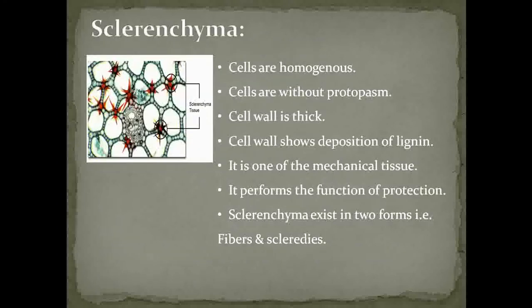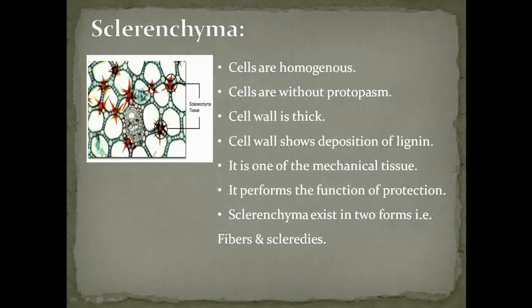Then the next type of simple tissue is called sclerenchyma. As it is one of the types of simple tissue, it is formed from homogeneous tissues. The cell shows presence of protoplast.